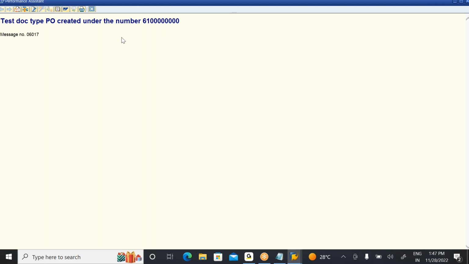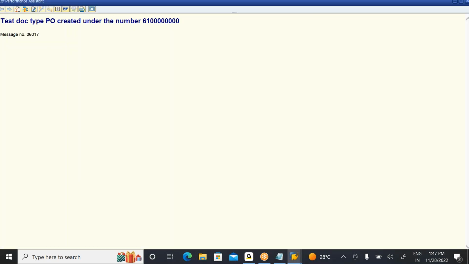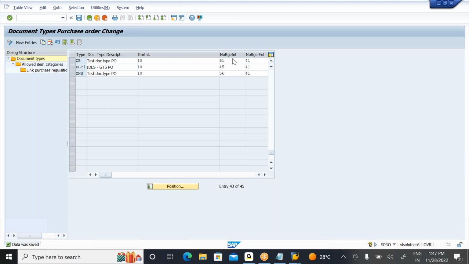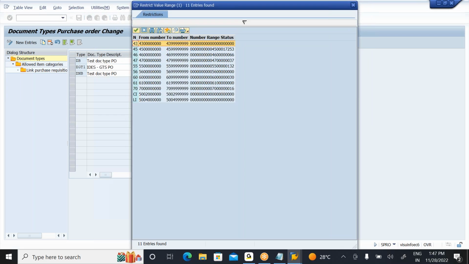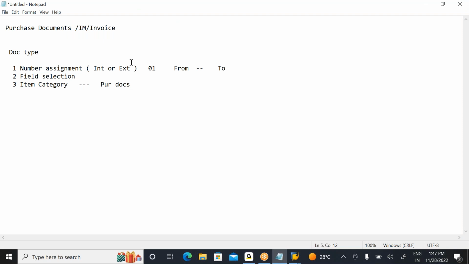What I did is, previously we were always getting only the 45 series here. Why were we getting this number range object? Because we assigned the number range in the backend system. Whichever document type you assign, whenever the user creates that document type, the system will go and check which number series and which number range object is there, and the from and to numbers we maintain will come. In real time, they will explain to you what numbers we require for the PO, and based on this we can observe how the number assignment comes to you.